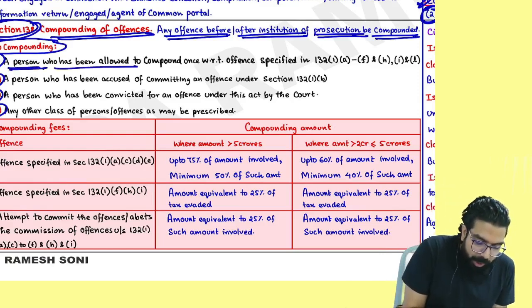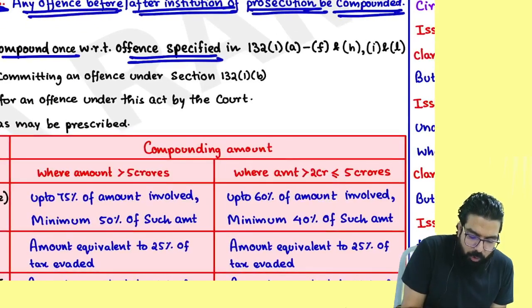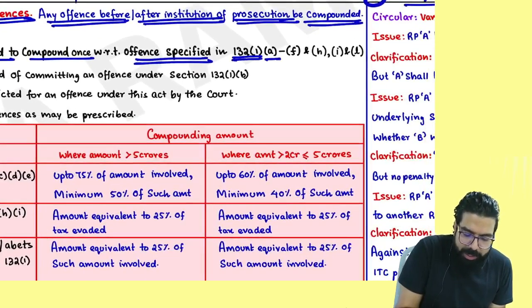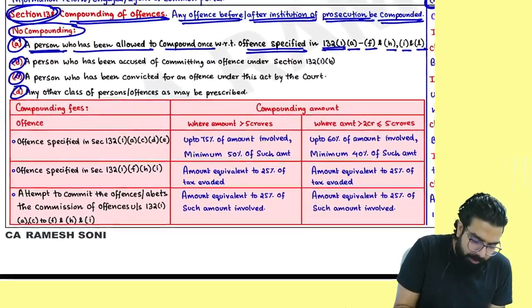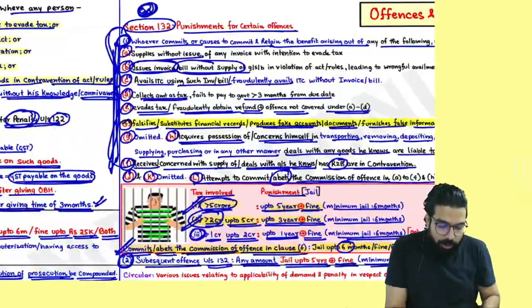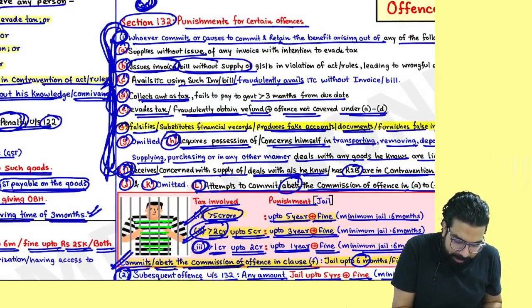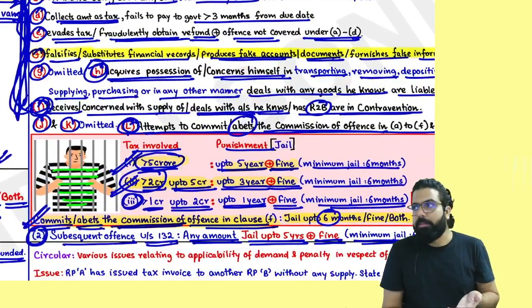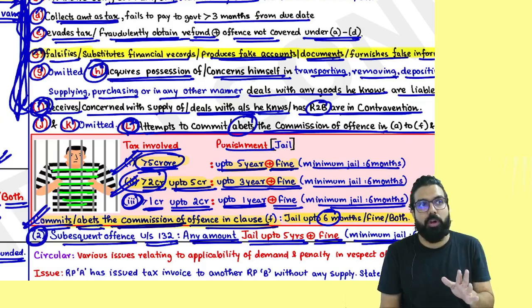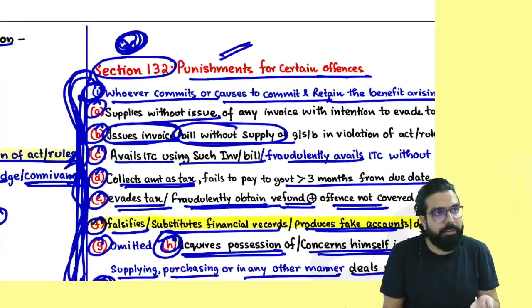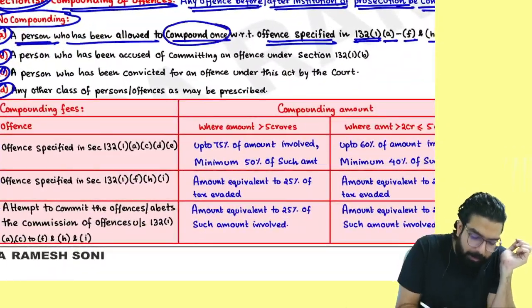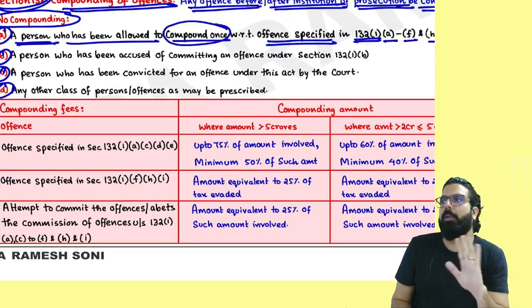A person who has been allowed compounding with respect to offense under 132(1)(a) to F, G is deleted, so H, I and L. Remember one thing, if you are a person who has done all these offenses, A to F, H, I and L. Simple, no? If you have done these offenses, not attempts to commit, if you have done these offenses, these are the cases only when one person will go to jail. So they are telling if you have been allowed compounding earlier, second time compounding will not be given.